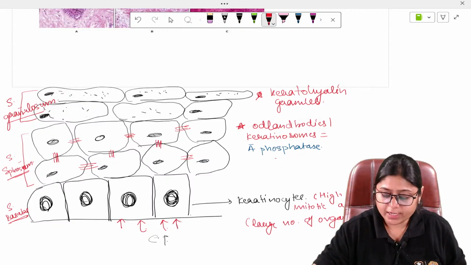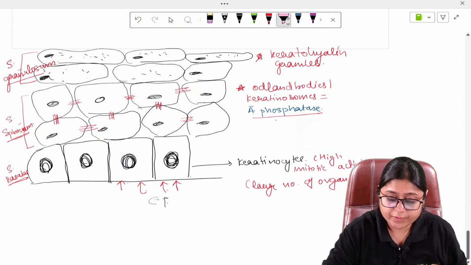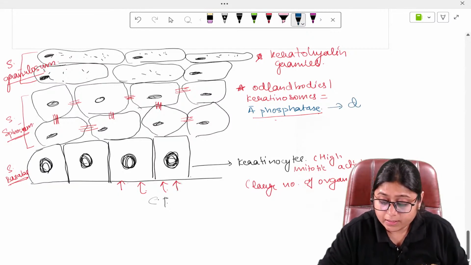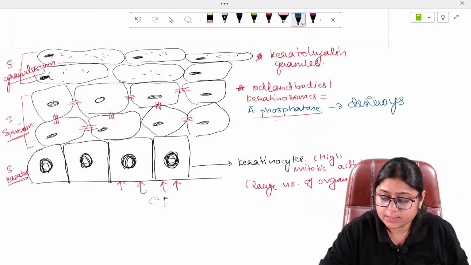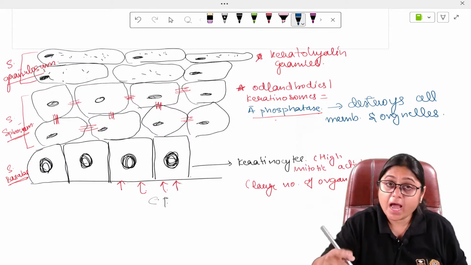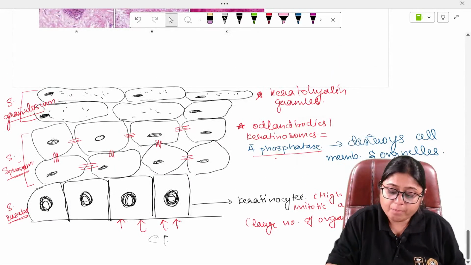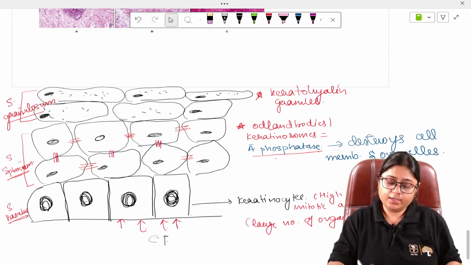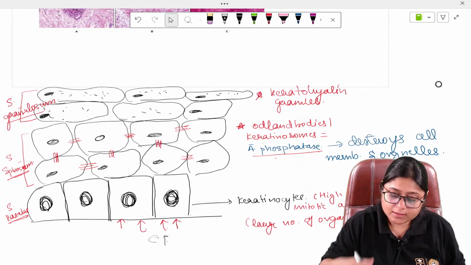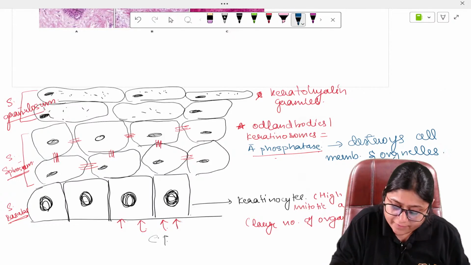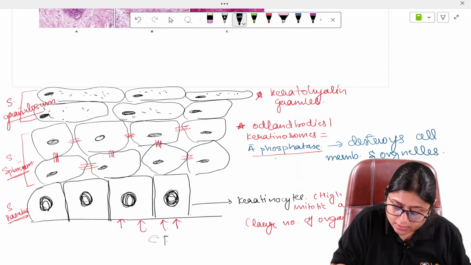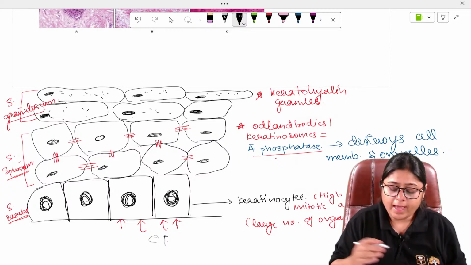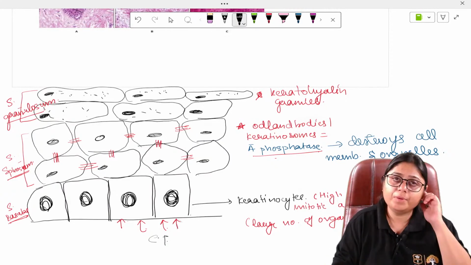This acid phosphatase destroys the cell membrane and organelles present in the keratinocytes in the upper layer, which is the stratum granulosum. So here the cell organelles will start getting destroyed. Even the nucleus is pushed towards the periphery, and slowly the membrane will also be destroyed.